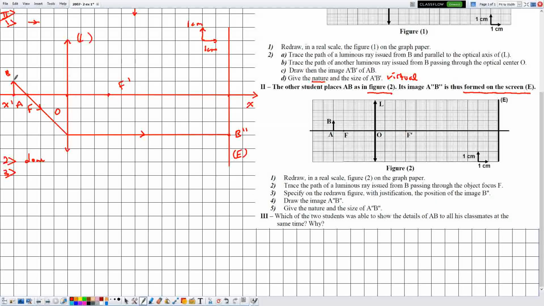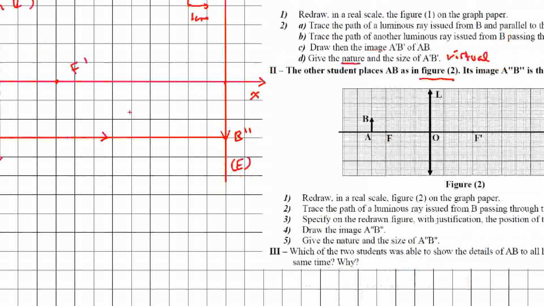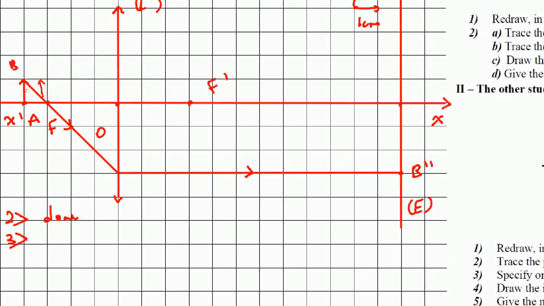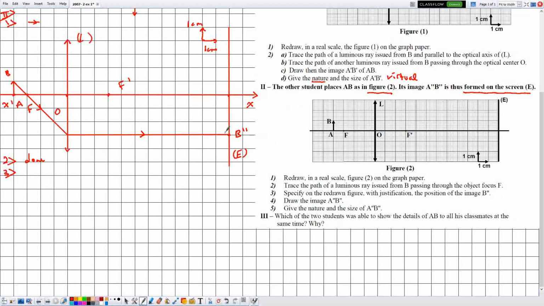Moreover, a hat is found on B, so let's place a hat on B double prime. The hat here is directed away from the optical axis like this. Then the hat here will be directed away from the optical axis. This is the hat. Now they told me here in number 3 with the justification. So we did the tracing, now let's justify.